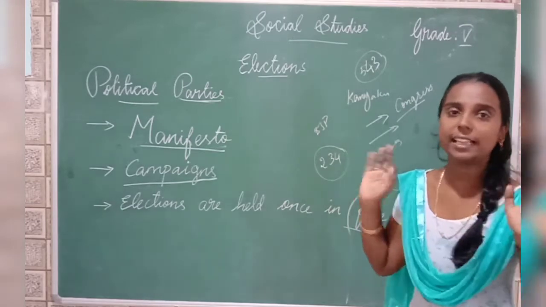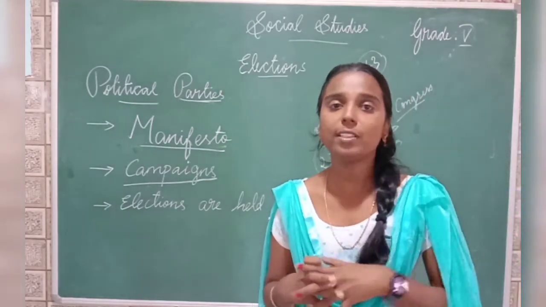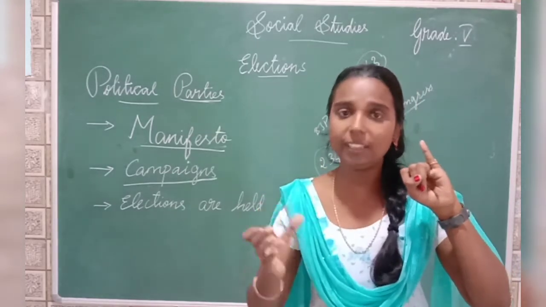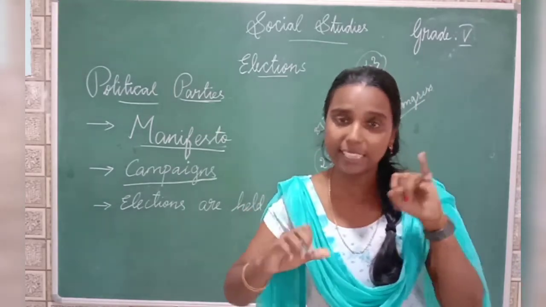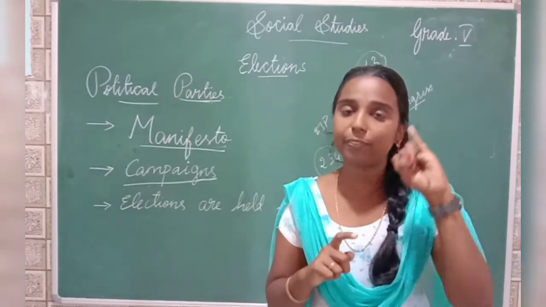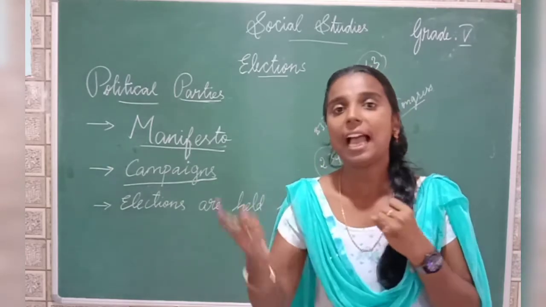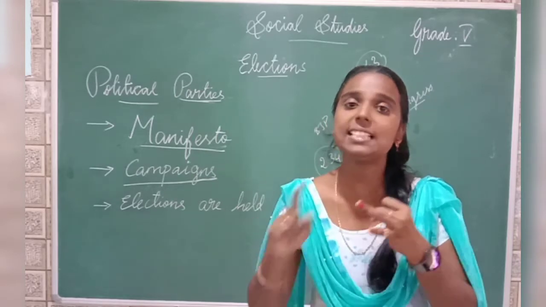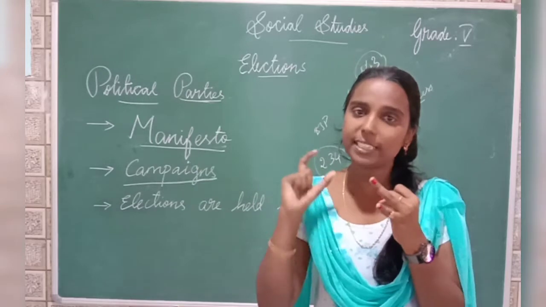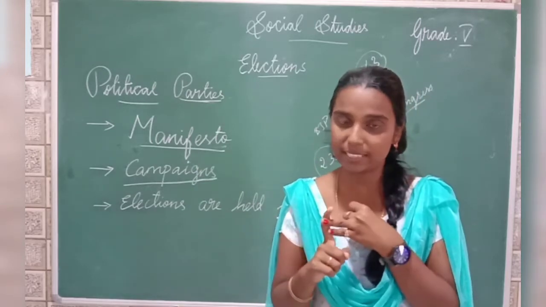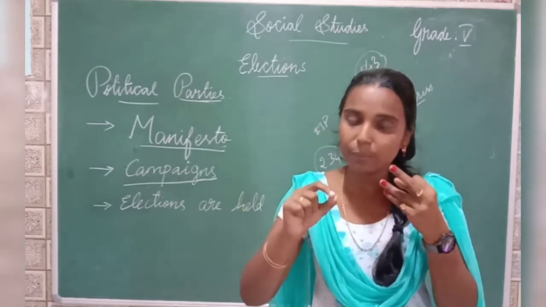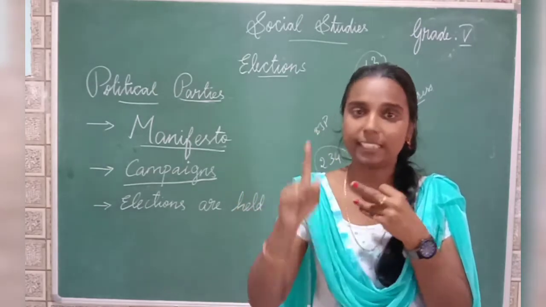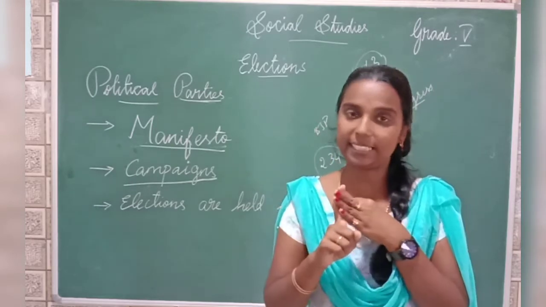So that's all about political parties. Tell me, what are political parties? A group of people who have the same plan of ruling India come together and form political parties. Then we saw what constituencies are. For the sake of elections, India is divided into smaller geographical areas called constituencies. In each constituency, one person contests from one political party. That person is called a candidate.